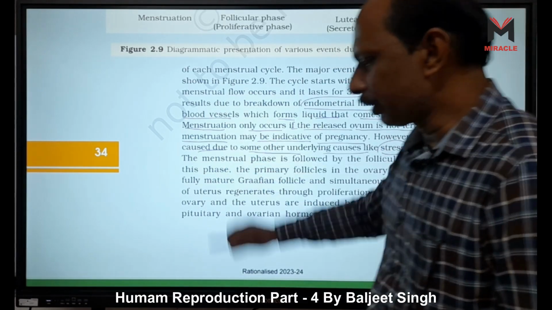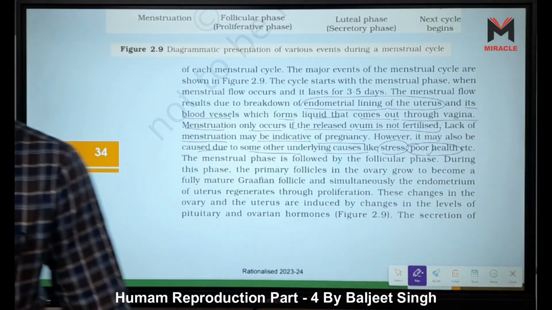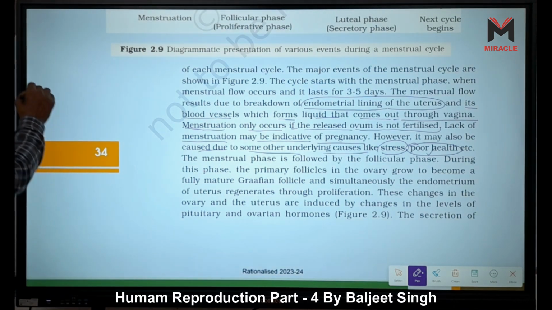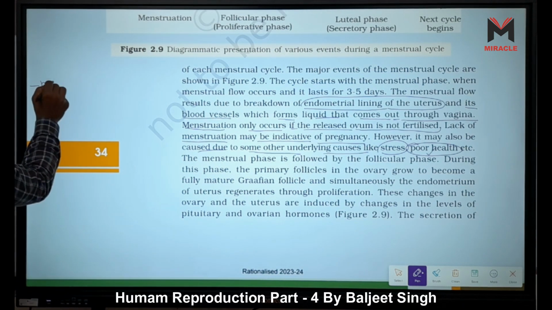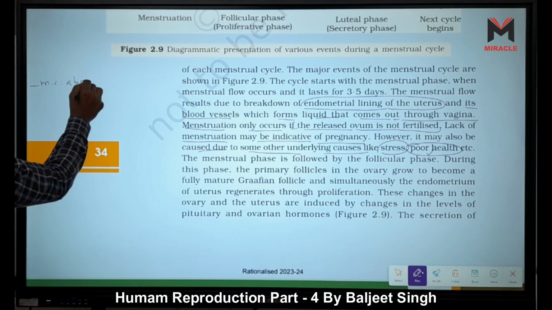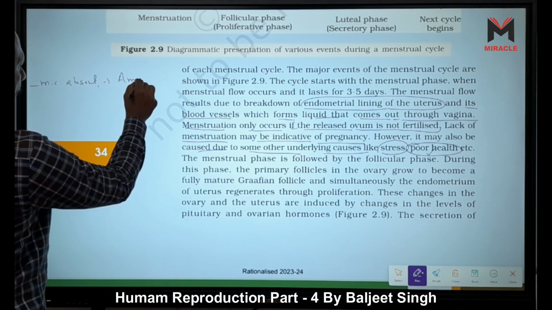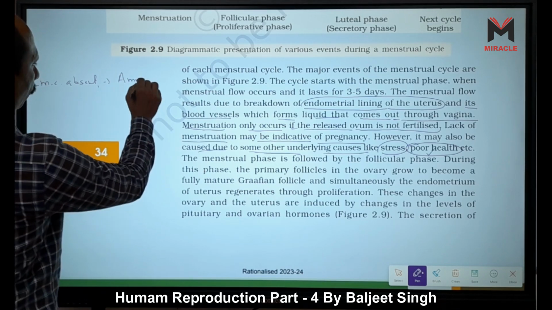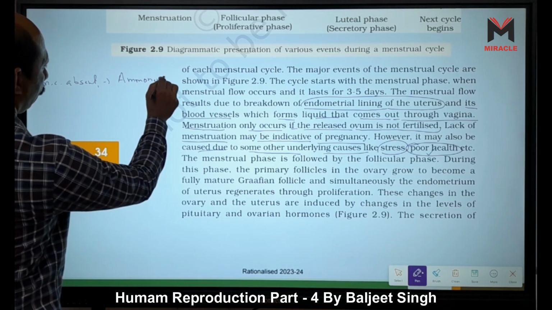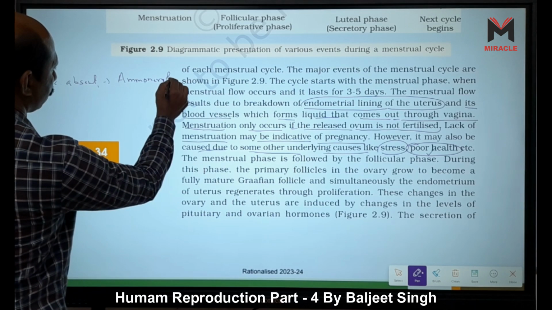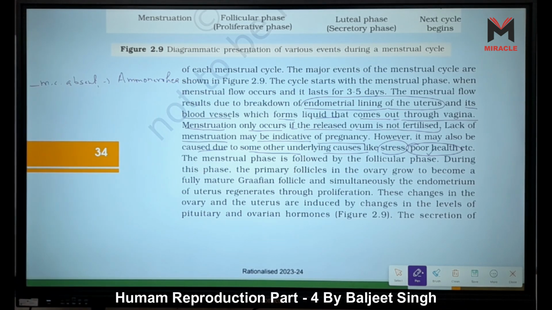If menstruation is absent, we use the term amenorrhea.